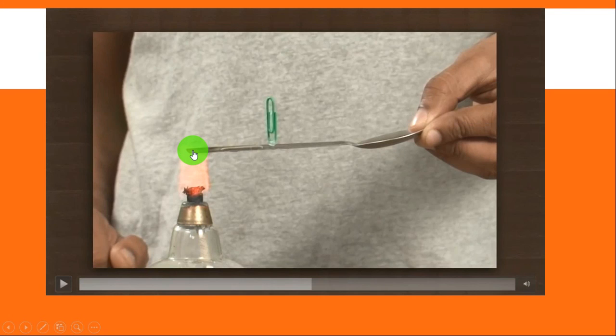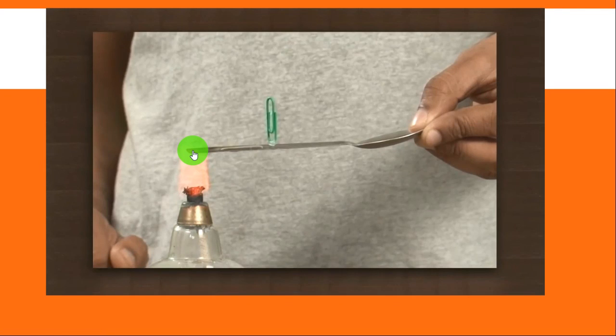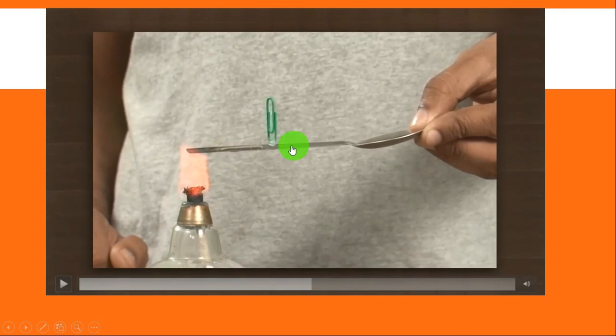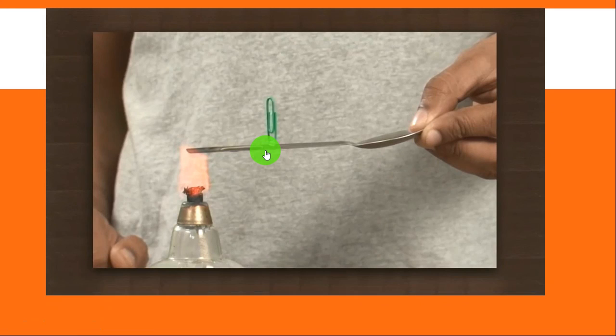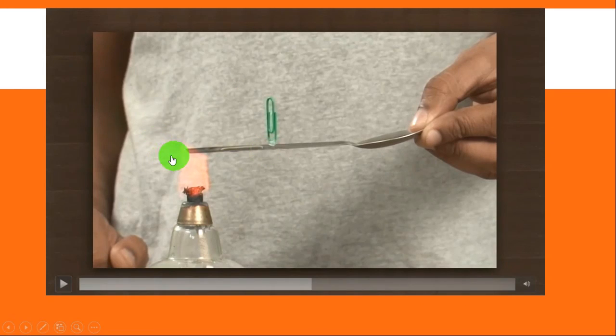The heat or energy will start to transfer from this point of contact to the rest of the metal spoon. So it will start to move in this direction. That's why you will see that the first pin that is close to the source of heat will fall first, and the one that is far away from the source of heat will fall last. Okay? Why? Because heat transfers through the object in this direction. Clear? That's all about conduction.